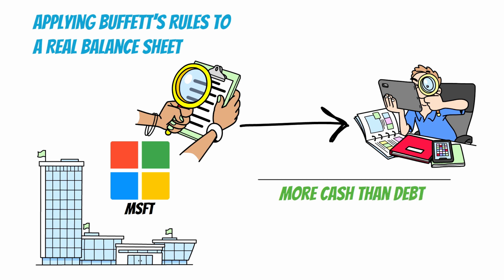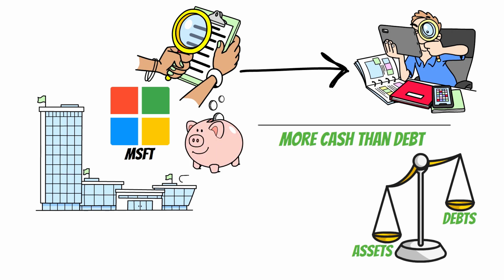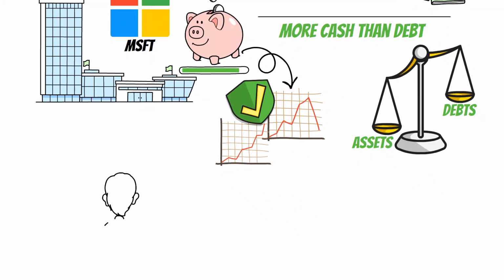Buffett's first rule is straightforward. A company's total cash and short-term investments should exceed its long-term debt. This ensures the company has the liquidity to handle downturns, seize growth opportunities, and avoid over-reliance on borrowing. For Microsoft, this rule is an easy pass. Here's how you can follow these steps for each stock.